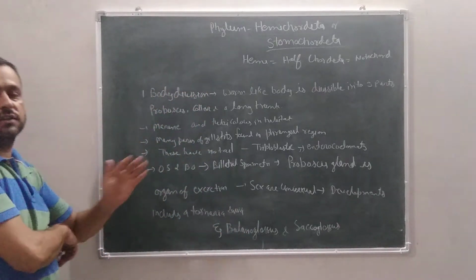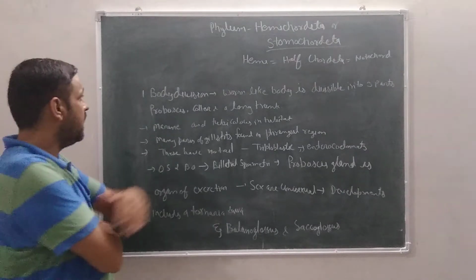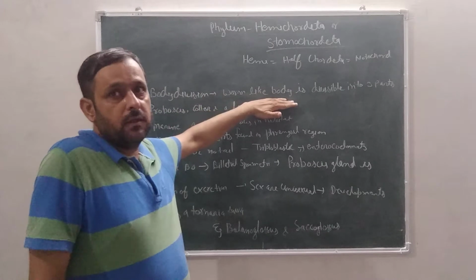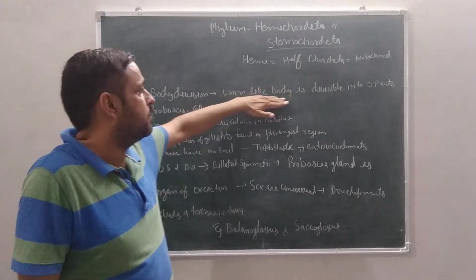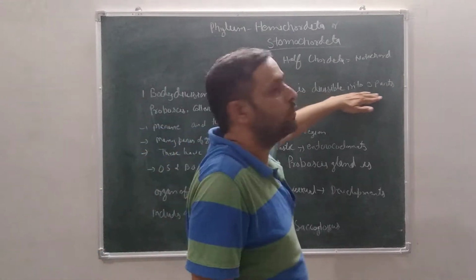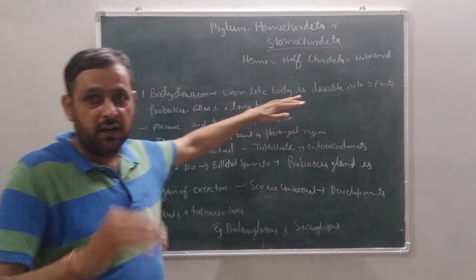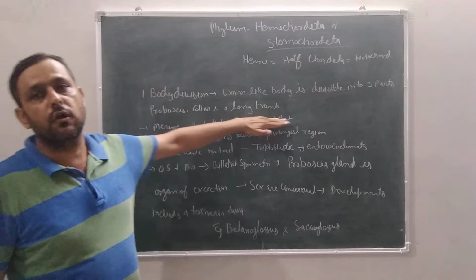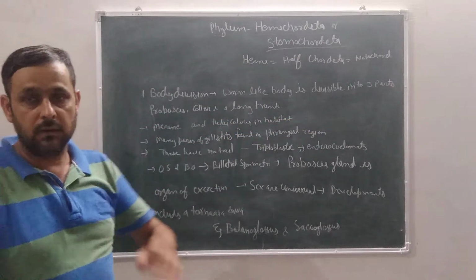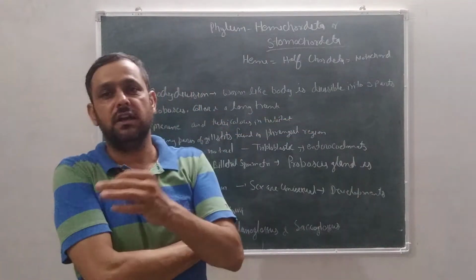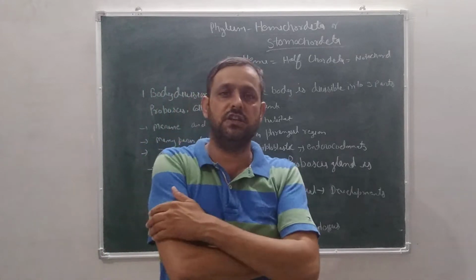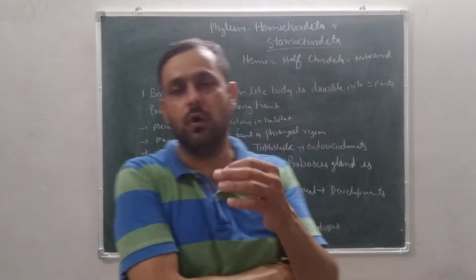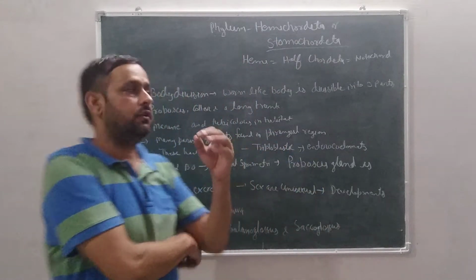Here are some characters of hemichordata. First of all, body division: worm-like body. Hemichordata has a worm-like body, divisible into three parts. It is not divided, but it is divisible into proboscis, collar, and long trunk. The body is not segmented, but we can define its body in three parts: first, proboscis; second, collar; and third, a long trunk.